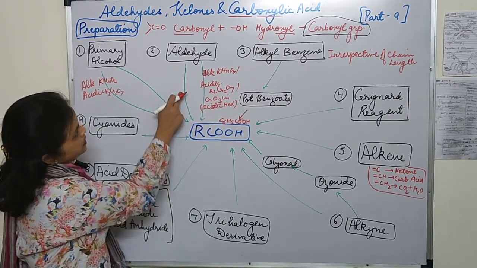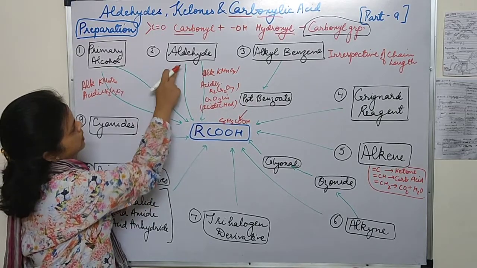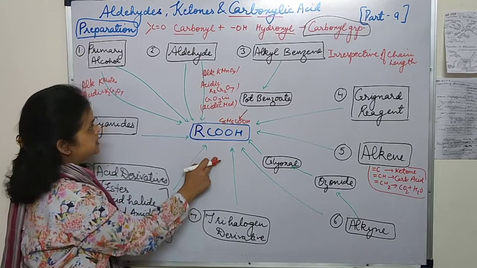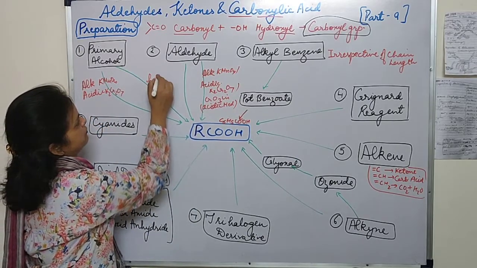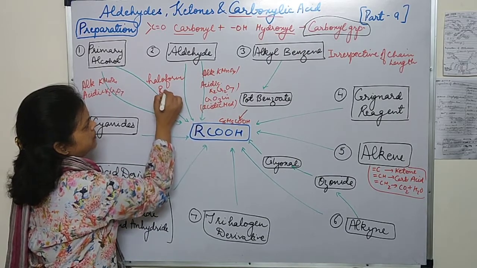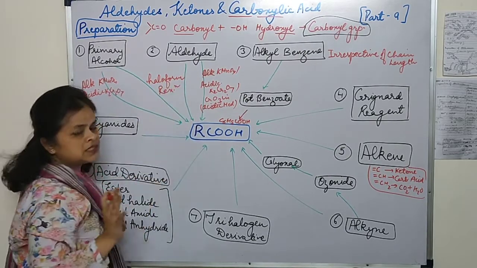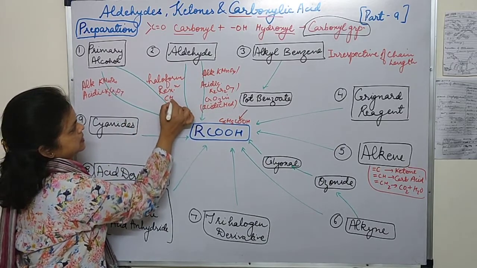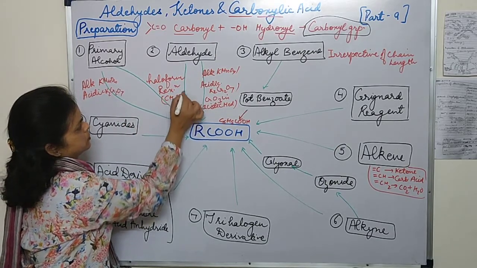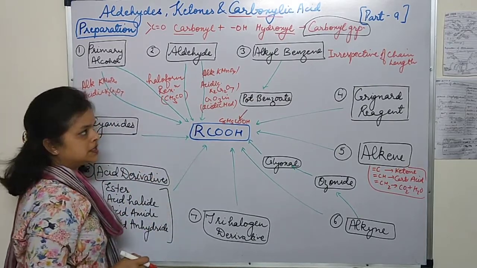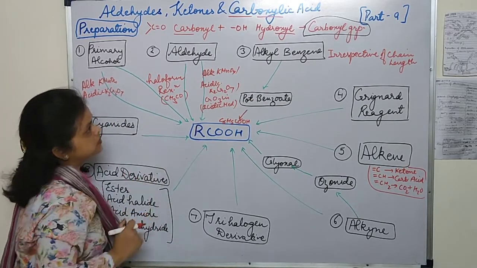Now one more method by which primary alcohol and aldehydes can be converted into carboxylic acid is by the haloform reaction. Now the haloform reaction will be applicable only under a certain condition: if any of these groups contains the CH3CO group. Okay, in that case they can be converted into carboxylic acid. We will see the reaction.